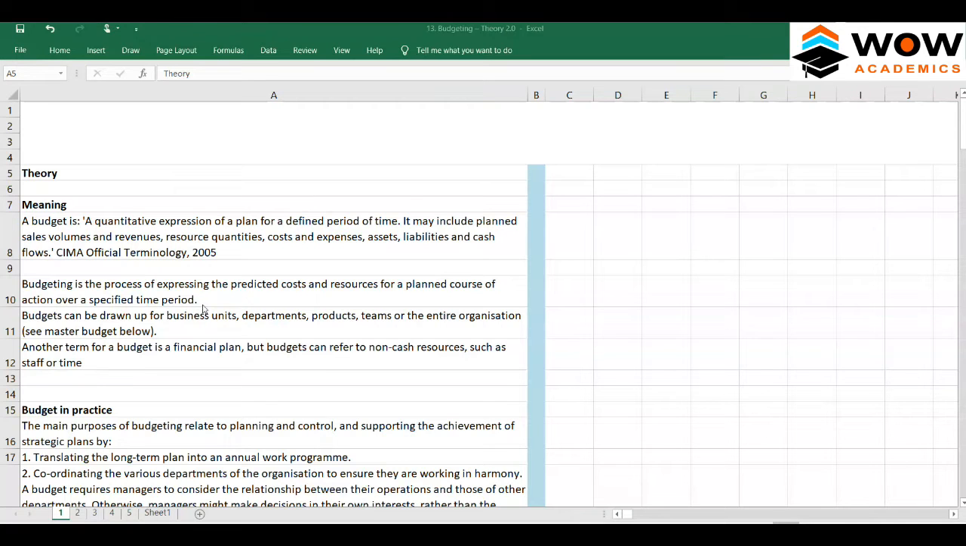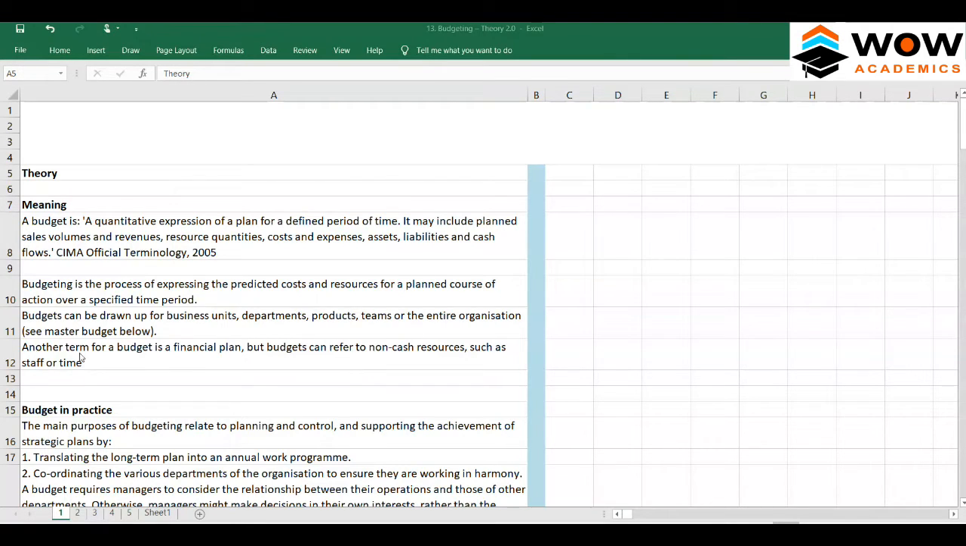This definition tells us that a company has a particular strategy which they want to achieve, or a particular plan to be achieved. That plan is expressed in terms of, again, cost and resources. Budgets can be drawn up for business units, departments, products, teams, or the entire organization. So budgets can be created even for a unit, department, product, team, or an organization.